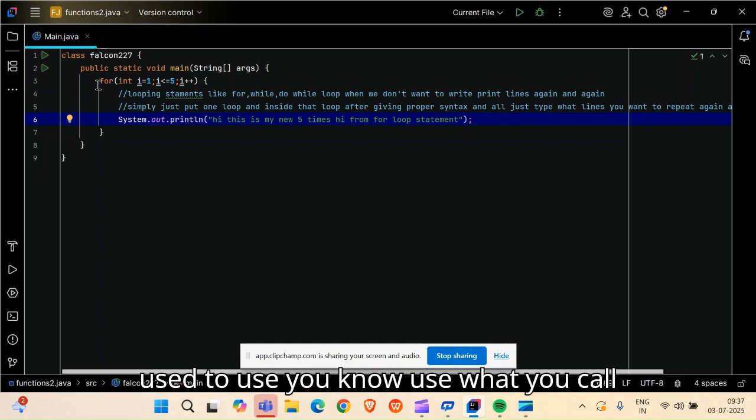Very rarely do we use the concept of while loop and do while loop. Maximum times you are going to use for loop in your programs. So friends, it is very simple. Just put one for loop, and this is the syntax of the for loop. Okay, the syntax goes something like this.